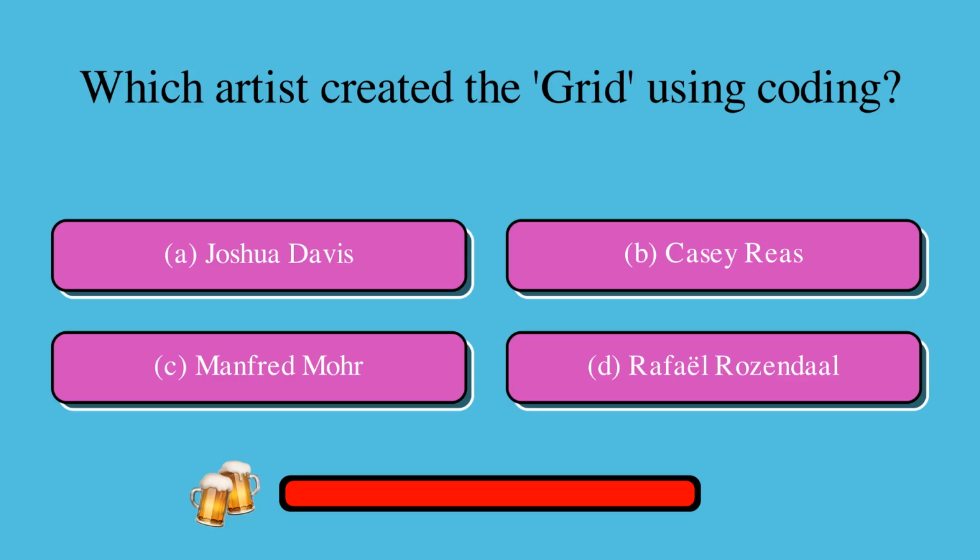Which artist created the grid using coding? Is it A. Joshua Davis, B. KCC Manfred Moore, or Raphael Rosendahl? The correct answer is D. Raphael Rosendahl.